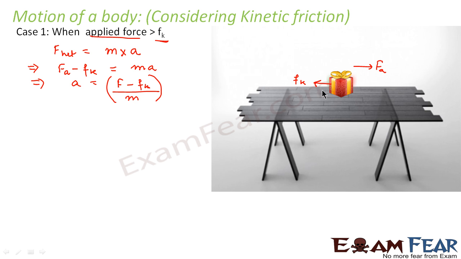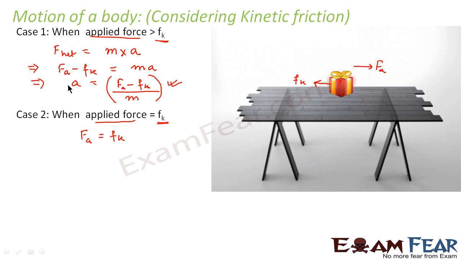We conclude that when we apply a force which is greater than the kinetic friction, in that case, the body will move and the acceleration of the body will be given by F minus Fk divided by m. Now, let us take the second case where we say that the applied force is equal to Fk. That means capital Fa, the applied force, is equal to the kinetic friction.